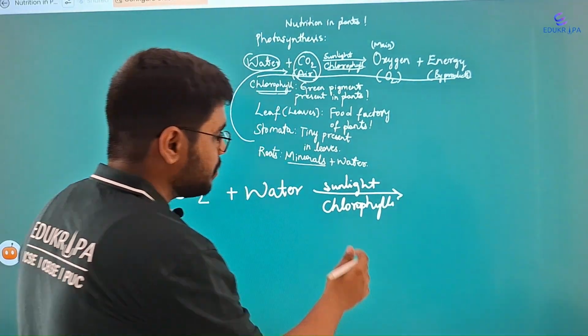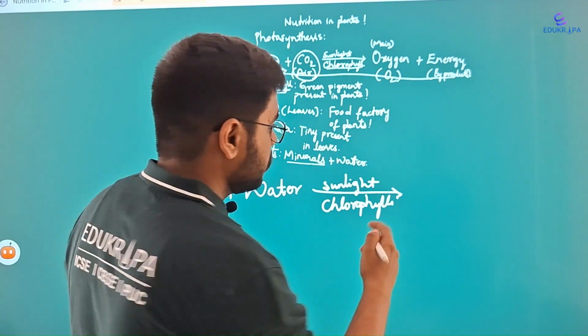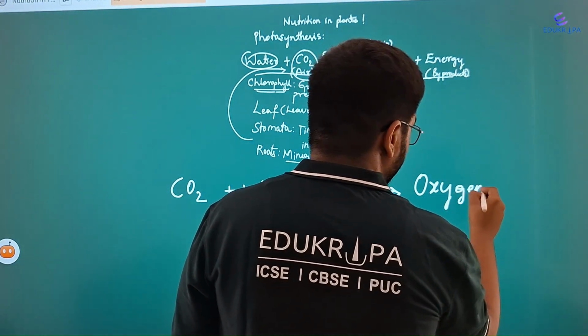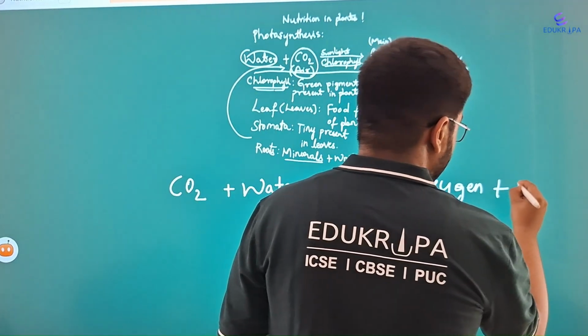Just for the formality purpose, if you even rearrange the order, it doesn't matter. So what is the products? The main product is oxygen in the molecular form O2, and the byproduct is energy.